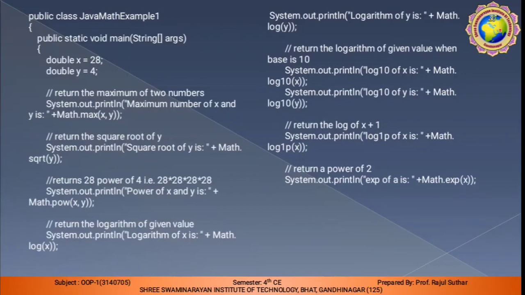Then in the next statement, if we want to return e to the power of a value, simply System.out.println exp of x, Math.exp(x). And the last one, if we want e to the power of x minus 1, simply here in System.out.println you can use Math.expm1. This method is useful.